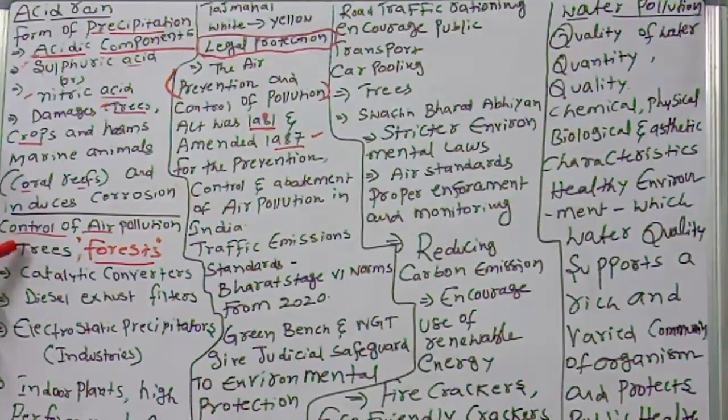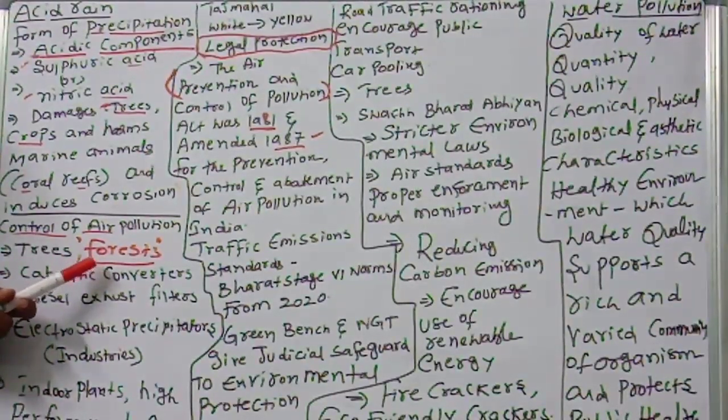First one is we have to develop the trees. Trees are the best remedy for urban particulates and gases pollution. Trees and forests, the forest acts as a carbon sink. They will take the carbon and release oxygen. So trees and forests are the carbon sinks and lungs of the planet.